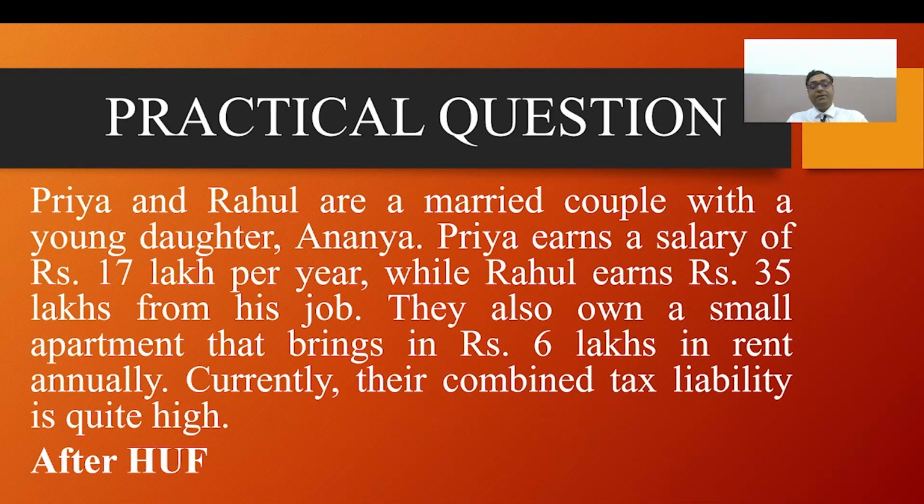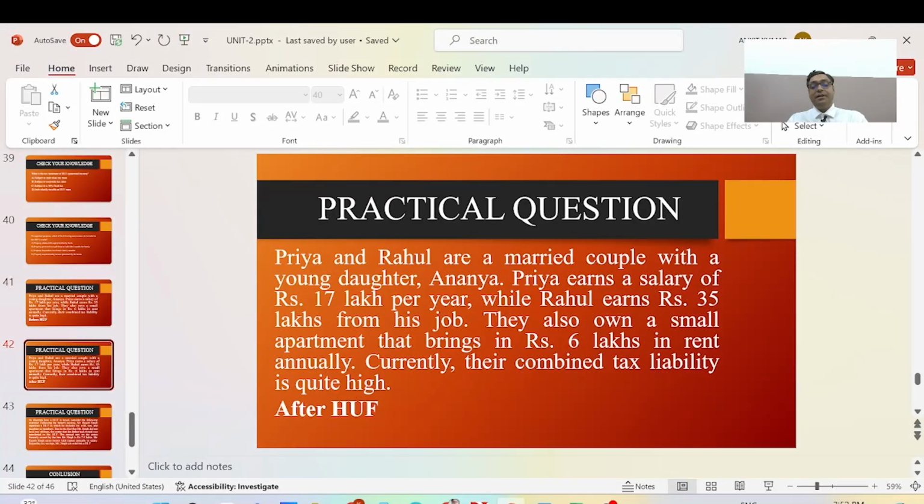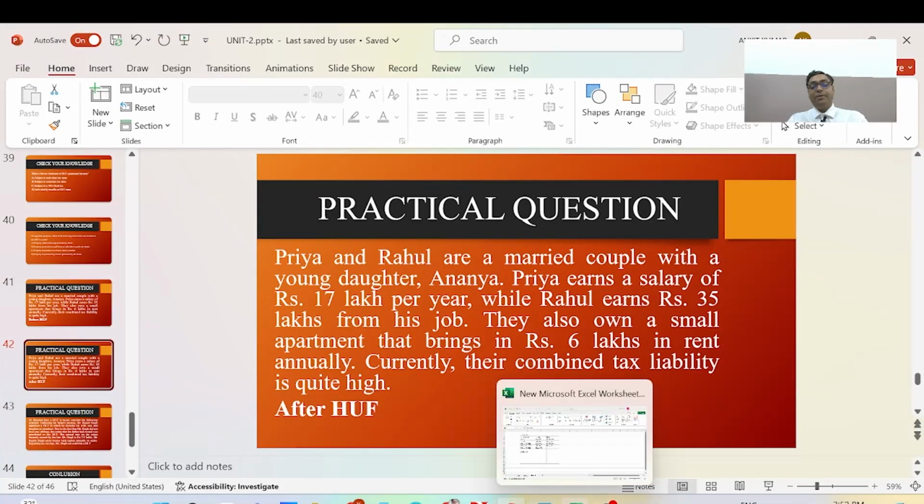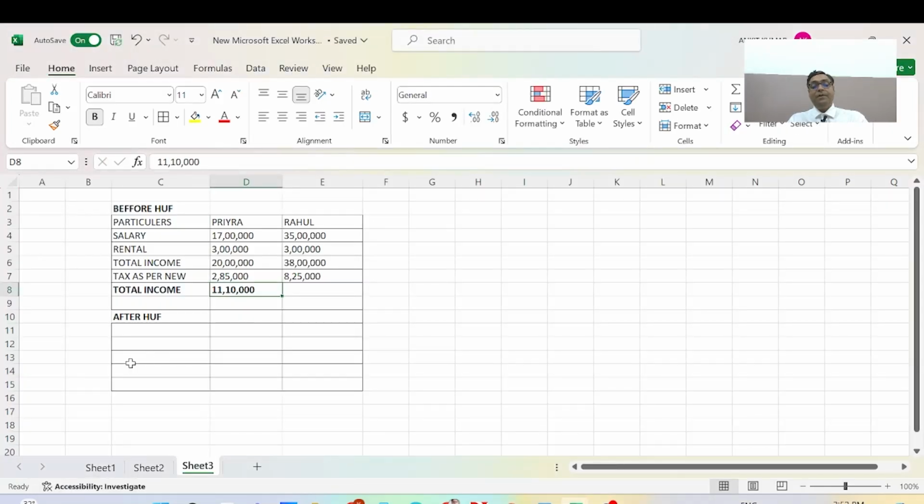Now we will again discuss the practical problem and how to calculate income under the Hindu undivided family. In the same format, we will discuss Priya and Rahul in full detail.